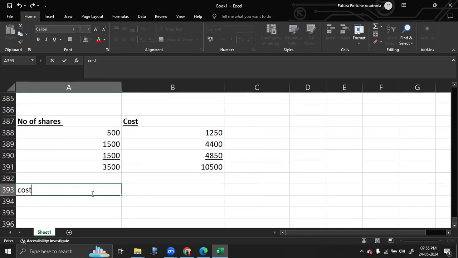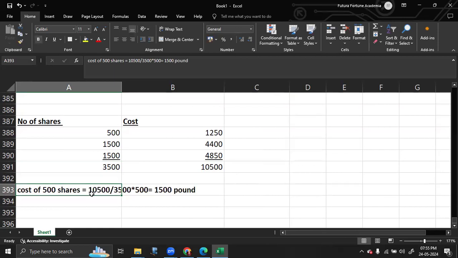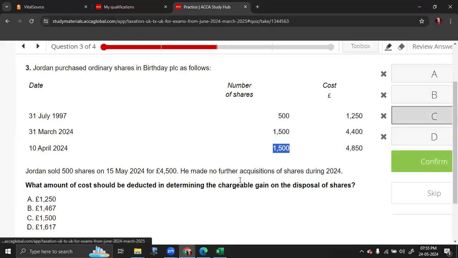We need the cost of just 500 shares, out of the 10,500 which is for 3,500 shares. So that is equal to 1,500 pound. The chargeable gain is not asked, just the cost amount needs to be found. So the answer is 1,500.